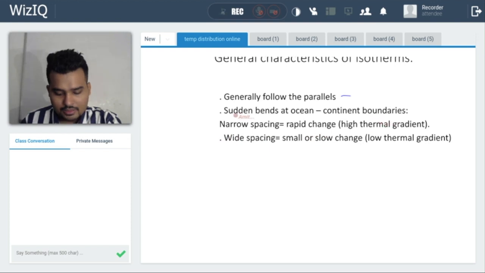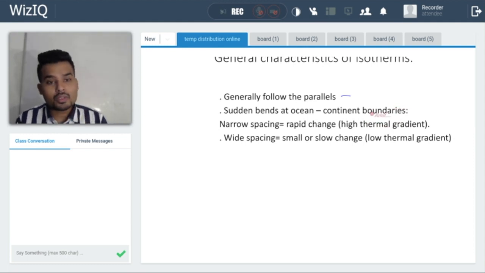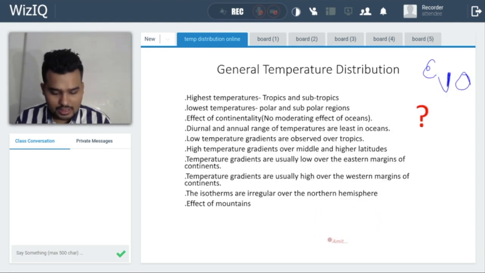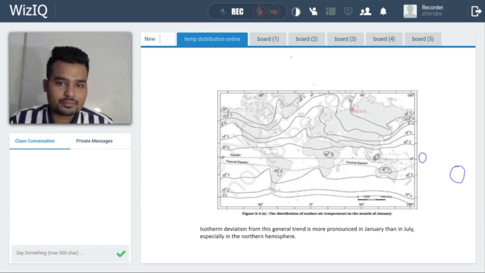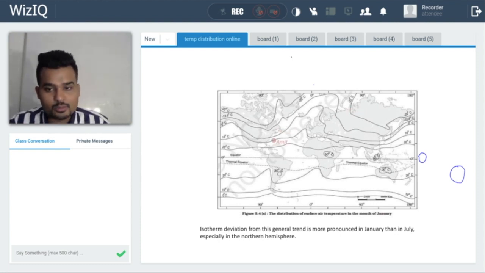Here we can see that whenever there is a rapid change, that means a high thermal gradient, at that point the amount of isotherms per unit area will be more. Now during winters in the northern hemisphere, there is a rapid change in the temperature. That's why the isotherms are more concentrated in the northern hemisphere.